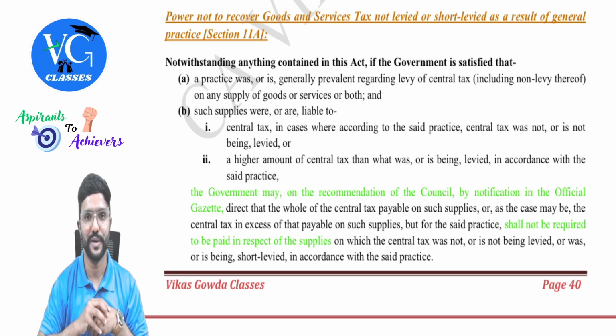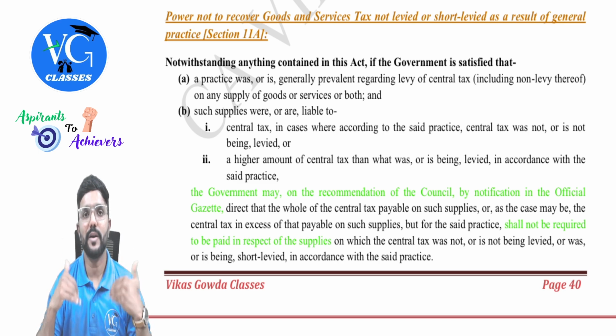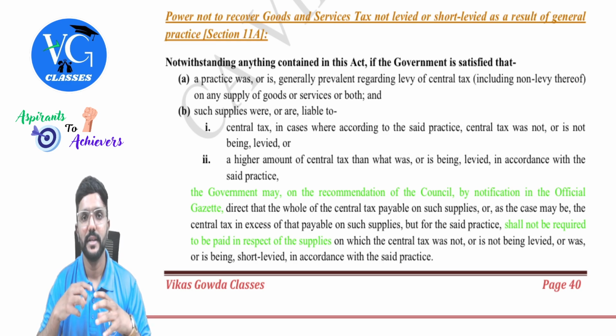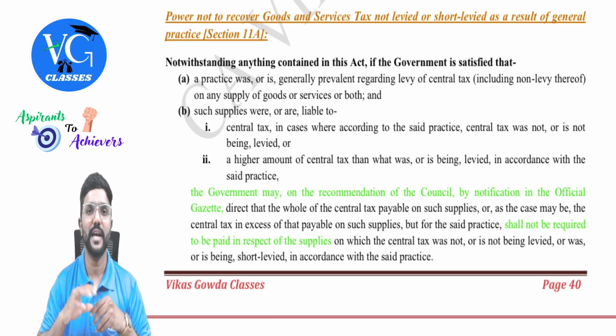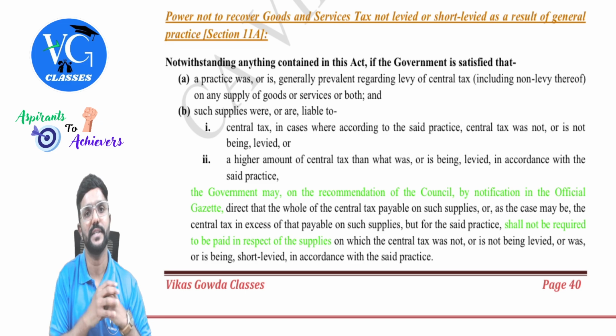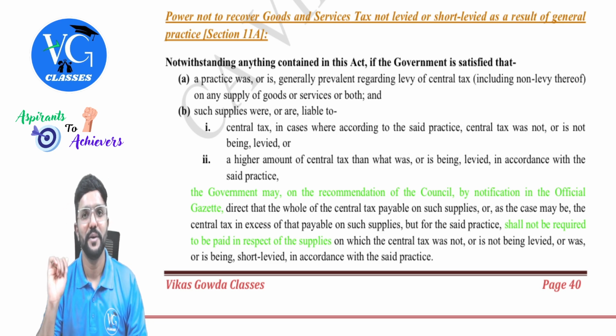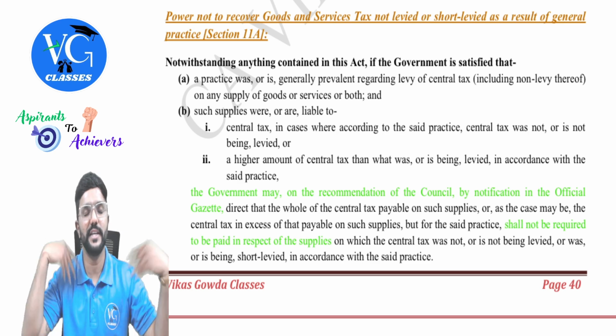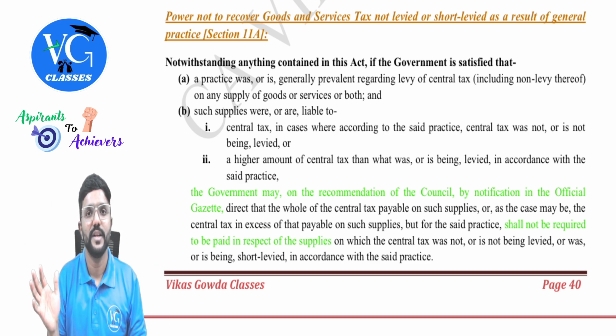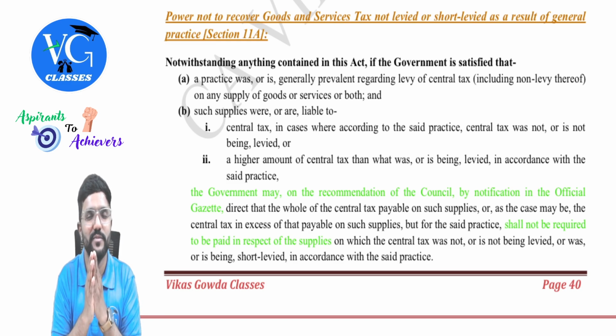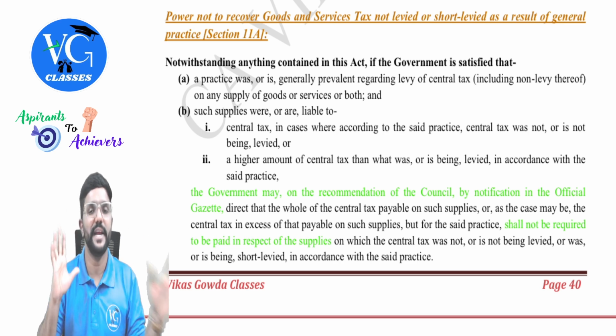Or else it can be like this also, guys. For example, for whatever outward supply I'm providing, the actual GST rate was 18%. But I did a wrong classification and I have taken the applicable rate of GST as 5%. And the entire industry was following the same rate, 5%. But later the department sent a notice telling, no, no, what you're supposed to pay is 18% and not 5%. So for the differential amount along with interest and penalty, they sent a notice. We are shocked. So now can we request the government, telling, sir, please waive off our past penalties along with GST liability so that going forward we will pay at 18%?